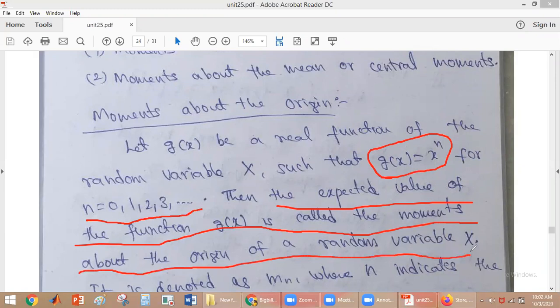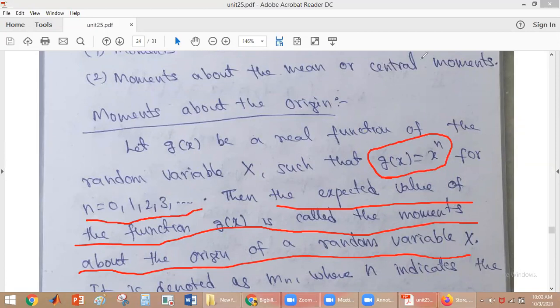So what is that here? g of x is a function of a random variable where g of x is defined as g of x is equal to x power n. My n value is varying from 0, 1, 2, 3, and so on. Then the expected value of g of x is called the moments about the origin of the random variable x.